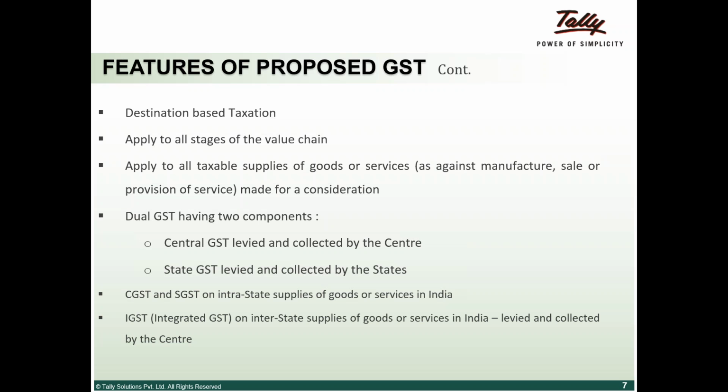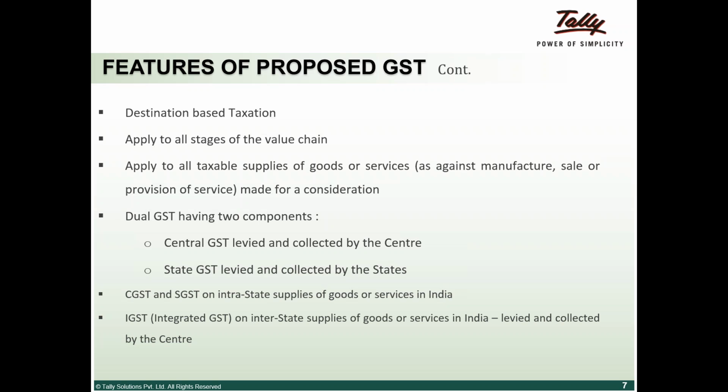This will get changed. The entire GST is based on destination or consumption. So the destination in which or the place in which the service or the good is consumed is where the tax will go into.